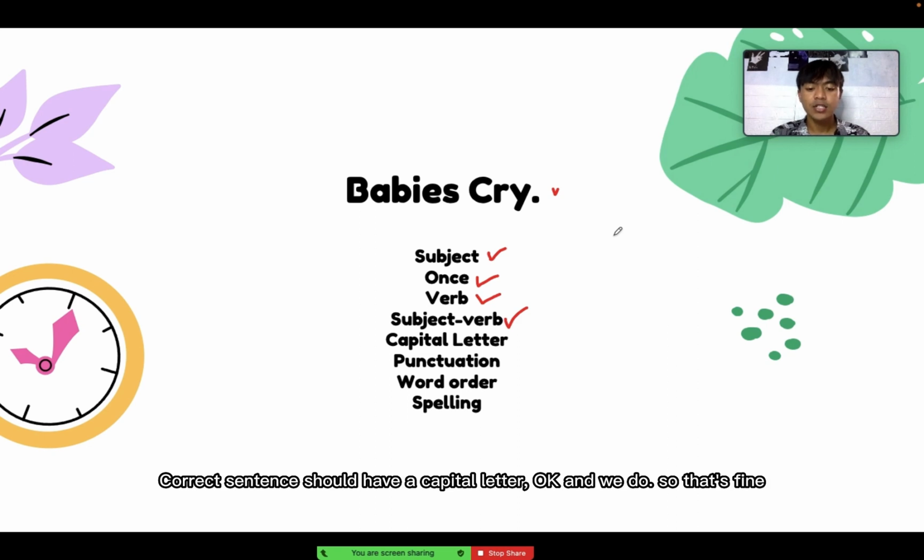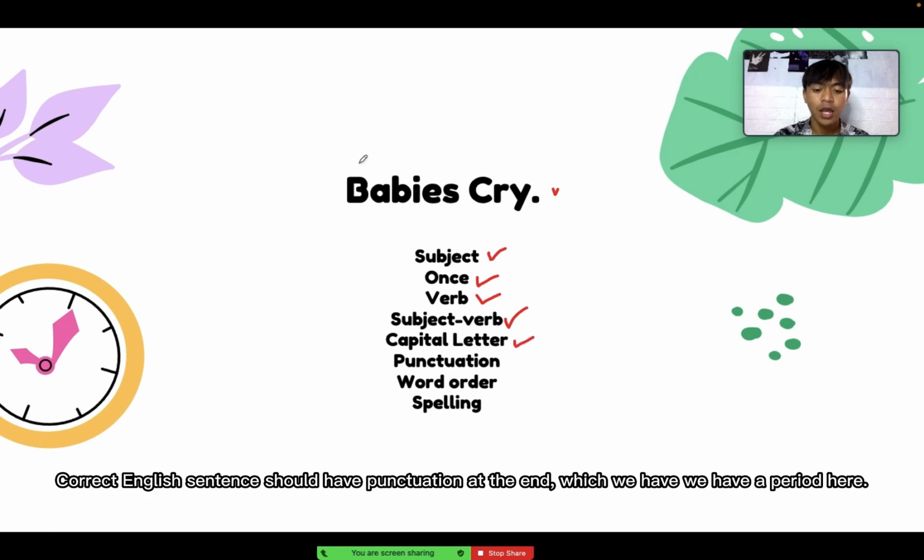A correct sentence should also have a capital letter, and that's fine. A correct English sentence should have punctuation at the end, which is a period here. And next it should have correct word order.